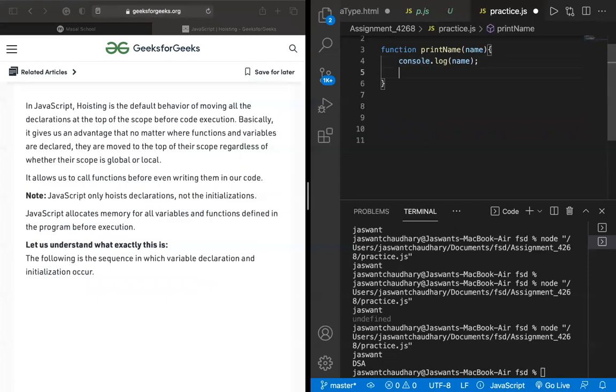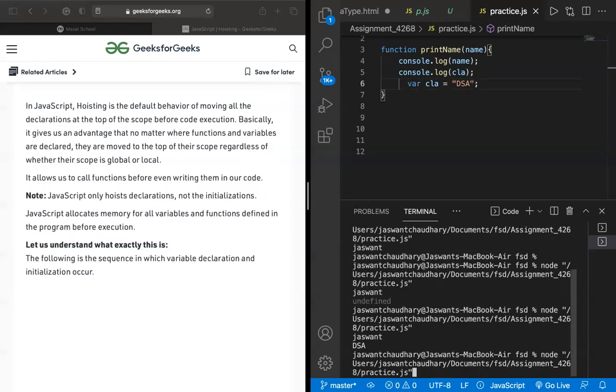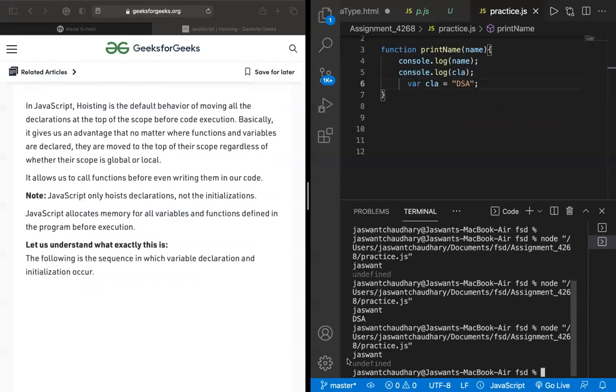So now let us check whether it is being applied here or not. You can see even here it is not being applied. So the variables are maybe hoisted, but not with their values.